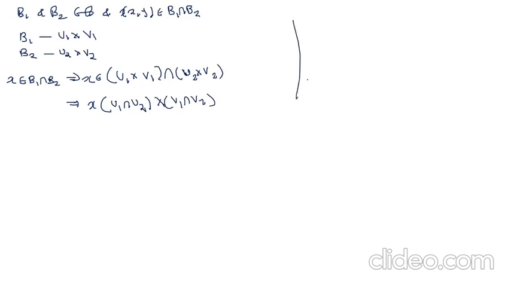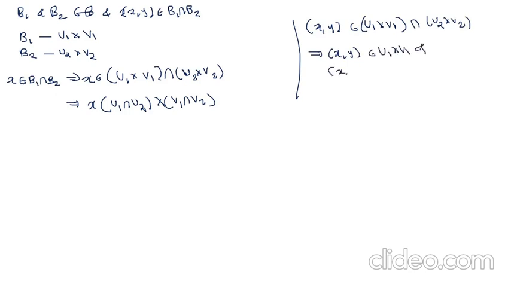This is because the ordered pair (x, y) belongs to U1 cross V1 intersection U2 cross V2 means the ordered pair (x, y) belongs to U1 cross V1 and the ordered pair (x, y) belongs to U2 cross V2.